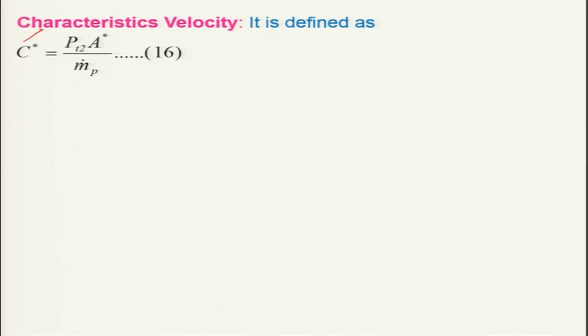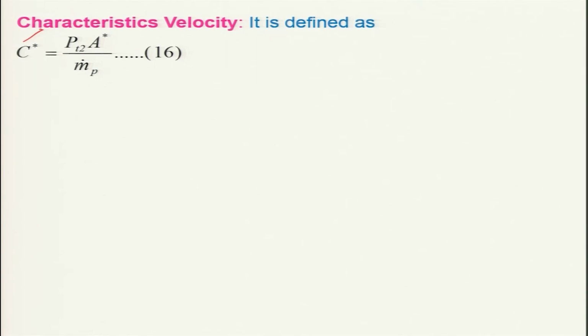You can obtain this from the measured values of the chamber pressure PT2, the throat area under choked condition, and the mass flow rate of the propellant. All these can be measured very easily, so you can get the characteristic velocity.